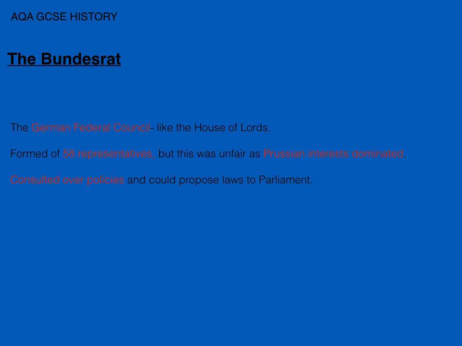Now the Bundesrat was the German Federal Council. It was a bit like the House of Lords, formed of 58 representatives, but the issue here was that Prussian interest dominated. A lot of people felt left out, that they didn't have a voice, because Prussia dominated all issues here. There was a lot of political instability in Germany, a lot of inequality and unfairness. But the Bundesrat were consulted over policies, and they could propose laws to Parliament.